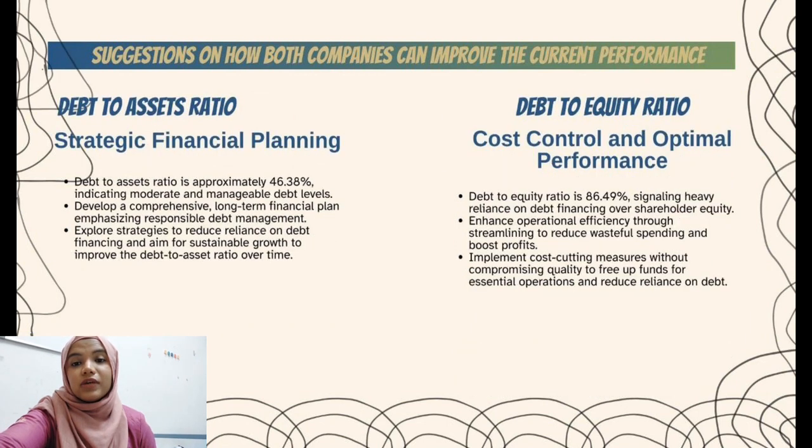Next is the debt to assets ratio. This ratio can improve by strategic financial planning. The company should create a thorough long-term financial plan that places an emphasis on responsible debt management and looks for ways to cut back on the use of debt financing. Last but not least is the debt to equity ratio. This ratio can be improved by cost control and optimal performance. Increasing operational efficiency can help reduce wasteful spending, boost profits, and even minimize the need for debt financing. The company could take steps to cut expenses without sacrificing quality in order to free up money for necessary operations and reduce debt.